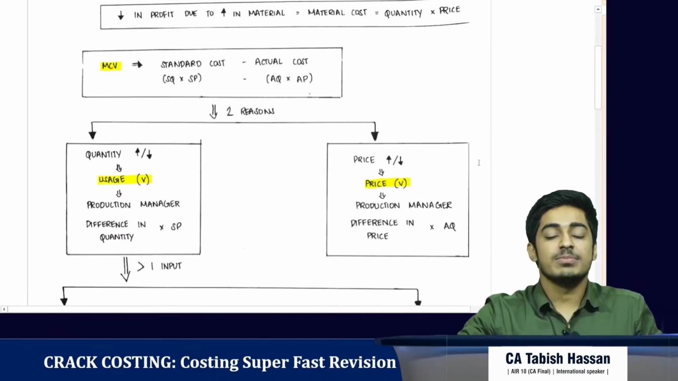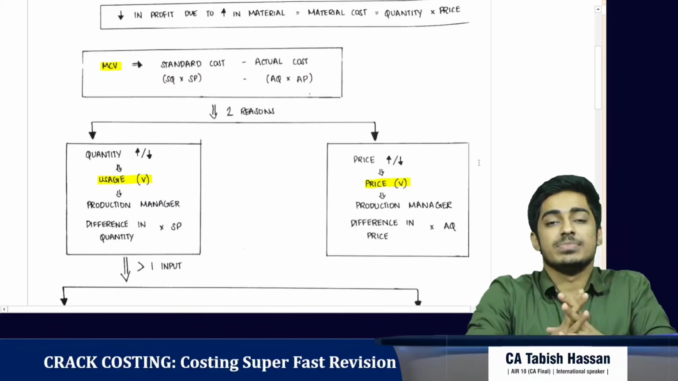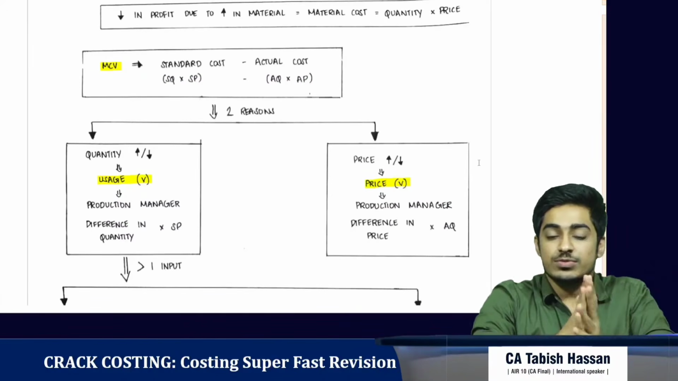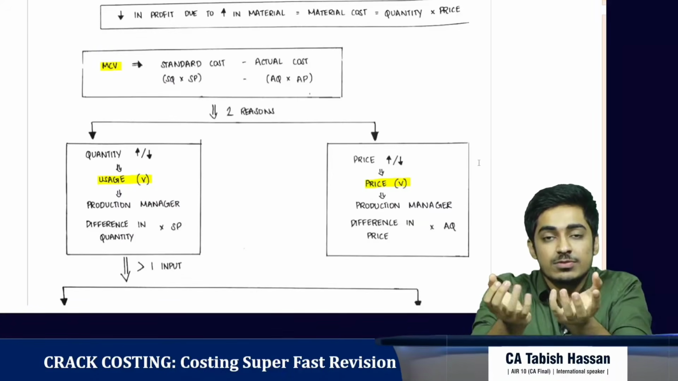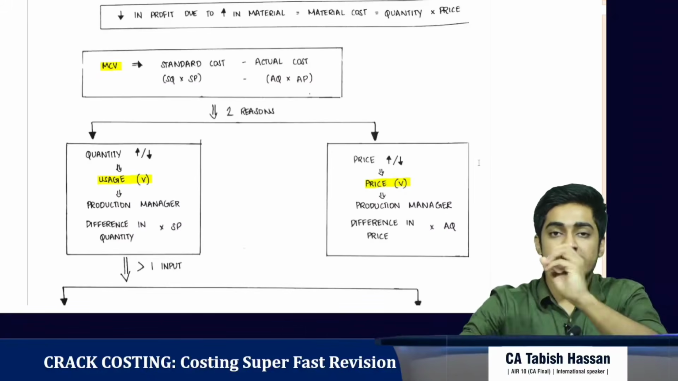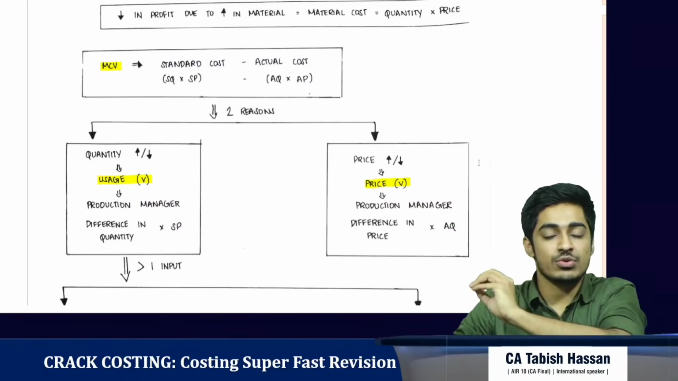He is responsible by, so how do we see? So material cost variance is a difference between standard cost of material and actual cost of material. So standard cost of material is standard quantity into standard price. Actual cost is actual quantity into actual price.